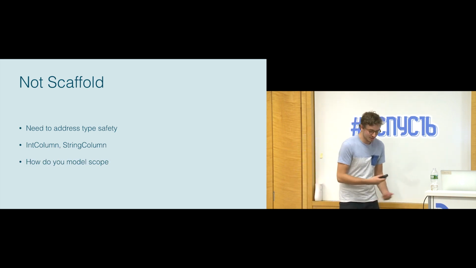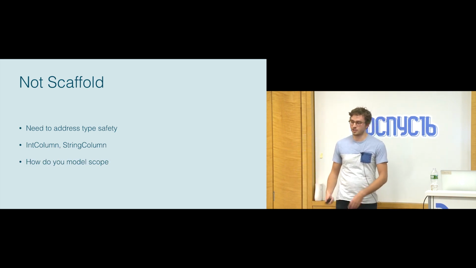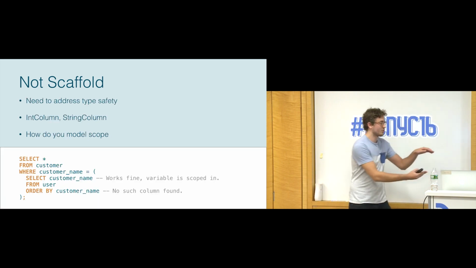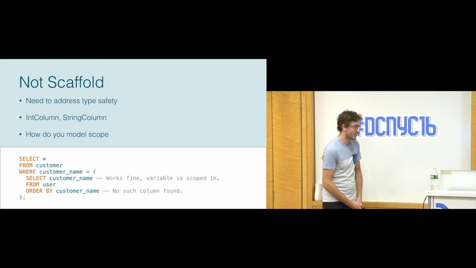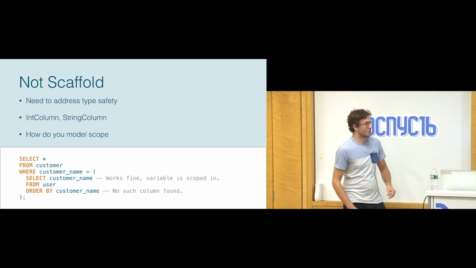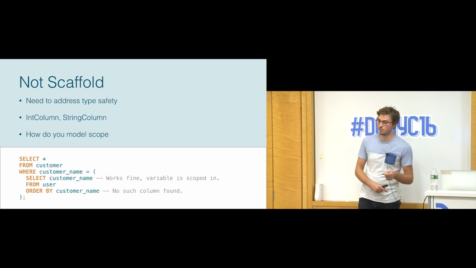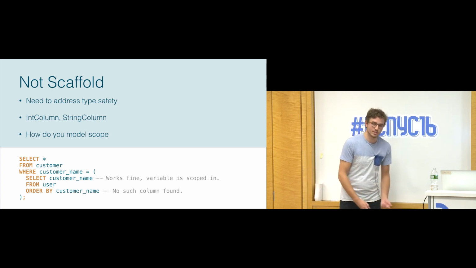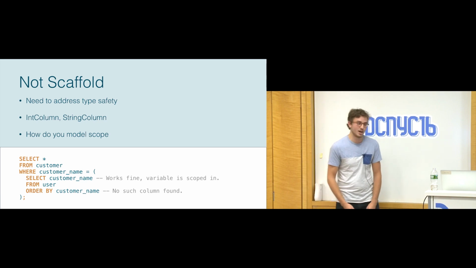And dealing with any Query Builder API or anything that's like a Java fluent API, it became really difficult to model scope, and I'll show you what I'm talking about here with a sample query. You can see that in the inner query, depending on where you are in the query, you have access to outer scoped variables. And trying to model this in a type system like Java's is actually really difficult. It almost requires that you use a compiler.